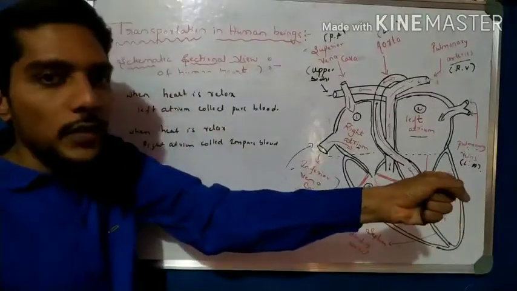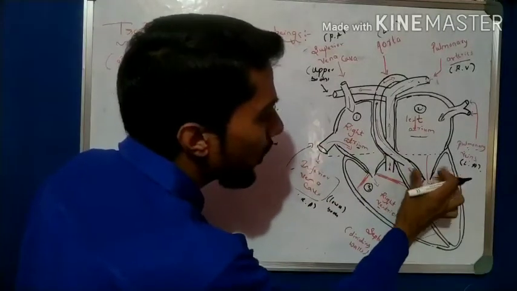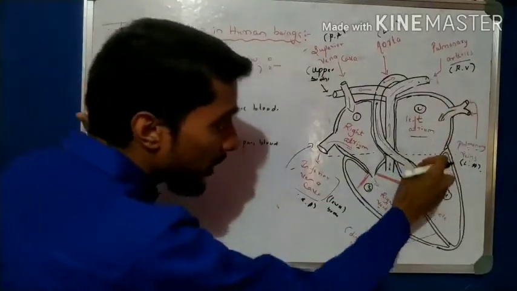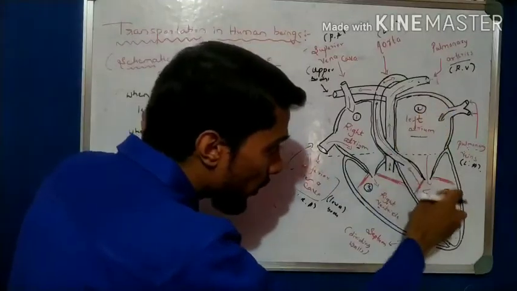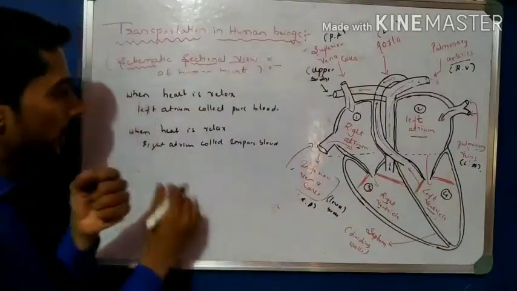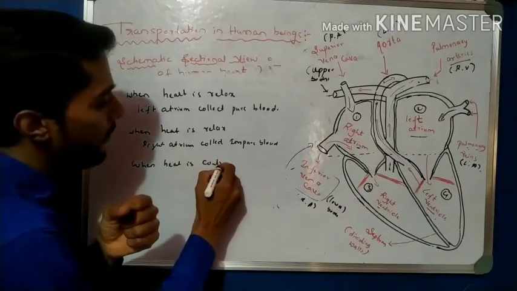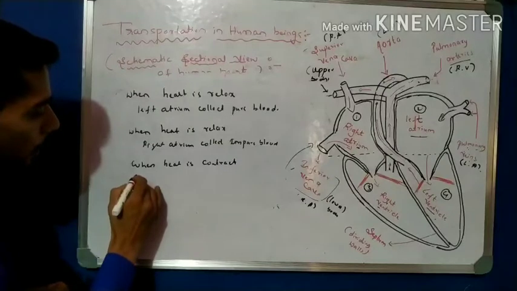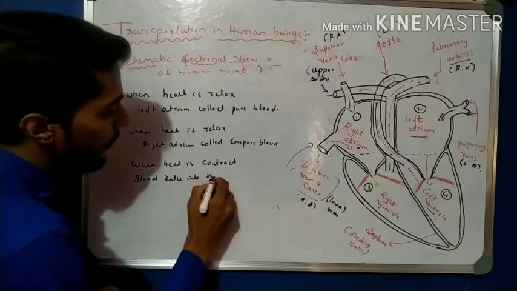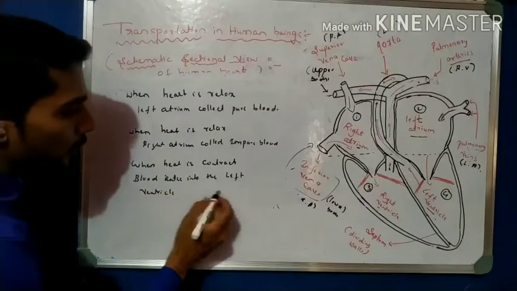Now this is the contract position. When they contract, these walls, the valves, open and then close, because they prevent the backflow of the blood, which we will explain later. When the heart contracts, blood from the left atrium comes to the left ventricle.